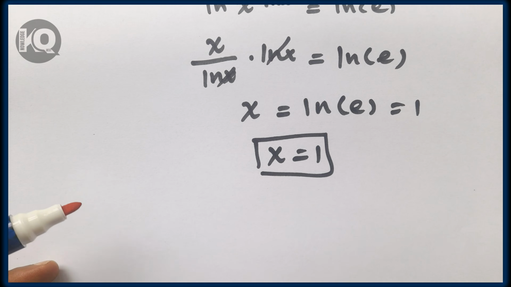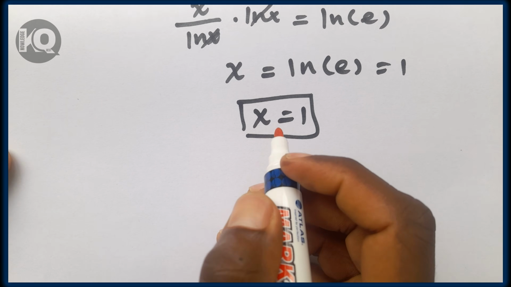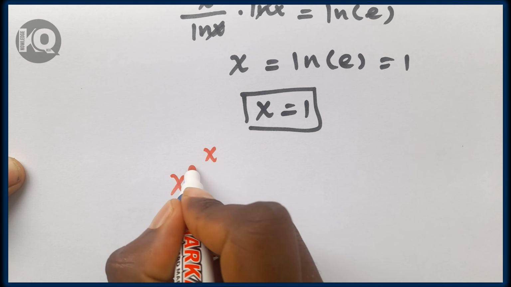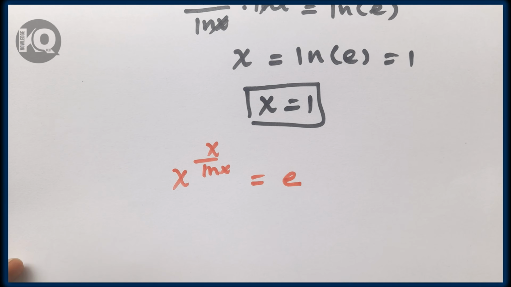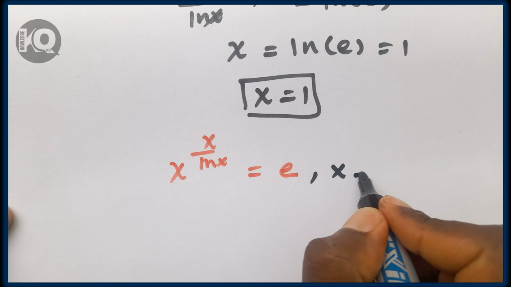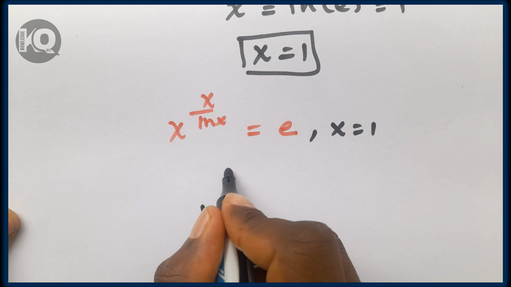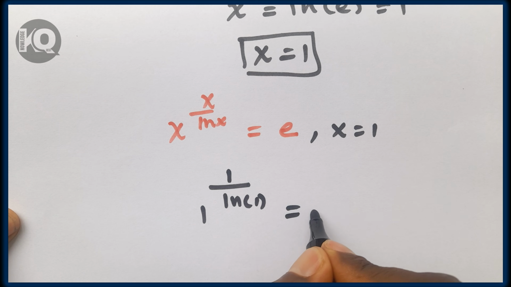So now let's verify whether x equal to 1 satisfies the equation or not. We have x to the power of x over ln x, which is equal to a. Here we have x equal to 1. So 1 to the power of 1 divided by ln of 1 is equal to a.